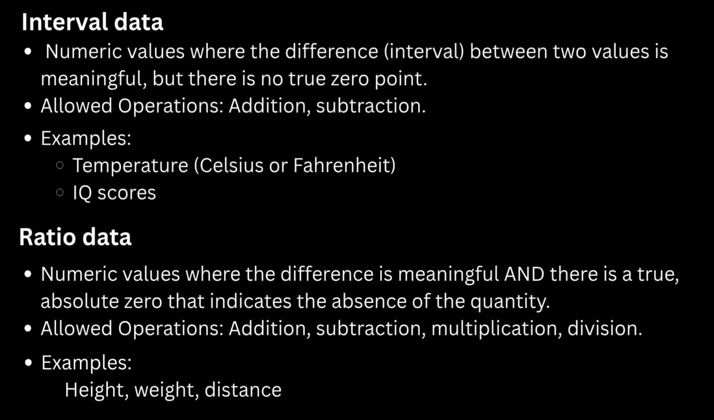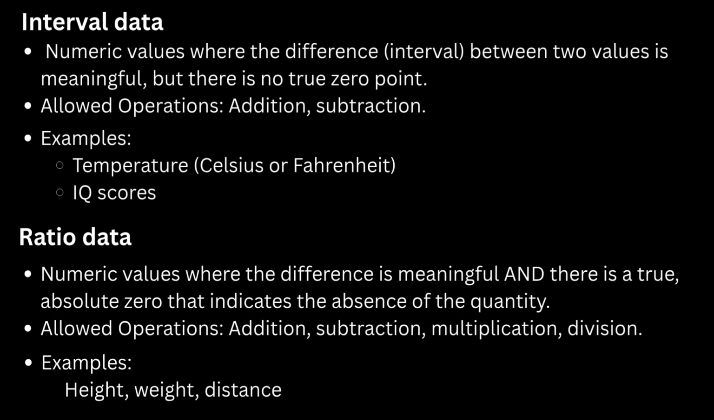There are two more subcategories of continuous data, which are interval data and ratio data. First one is interval data. This is a little bit trickier. The most common example is temperature in Celsius or Fahrenheit. Here 0 is not no temperature. It's just a point on the scale. 0 degrees Celsius is freezing, but it's not no heat. That means you can't say 20 degrees Celsius is twice as hot as 10 degrees Celsius. You can only talk about the differences. It's 10 degrees warmer.